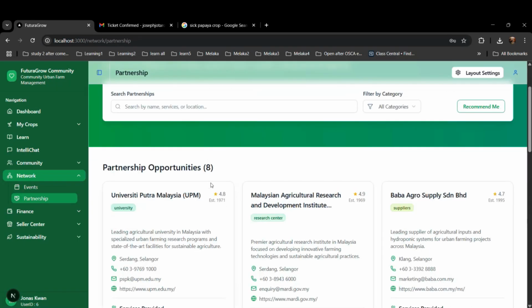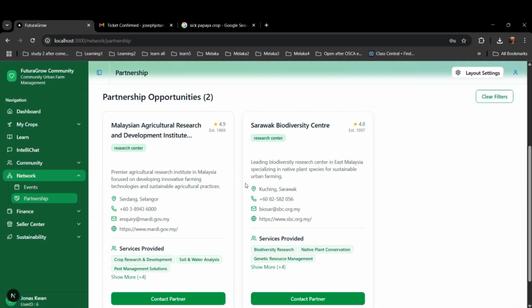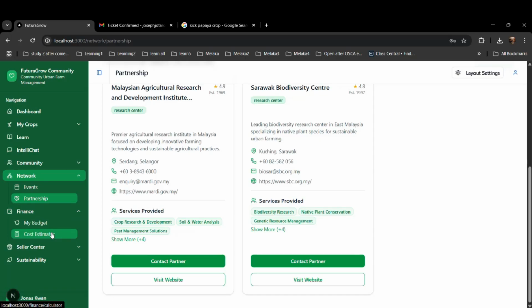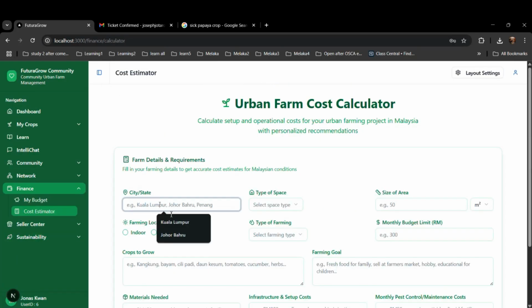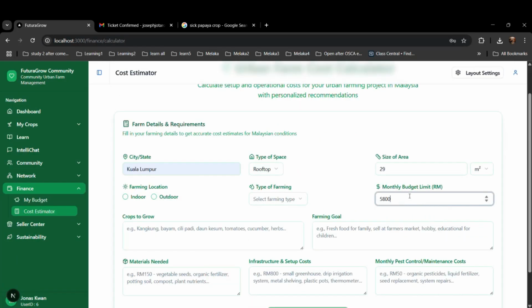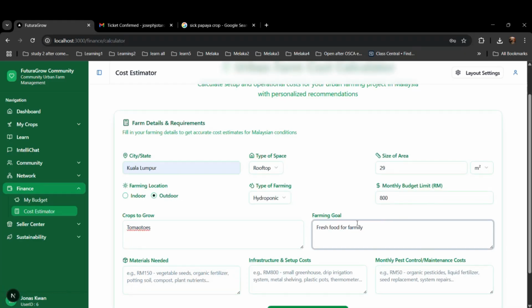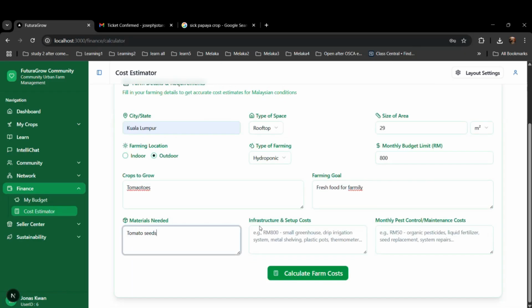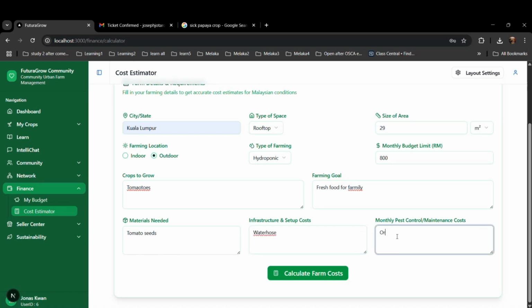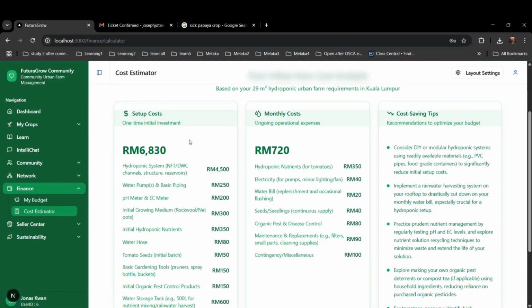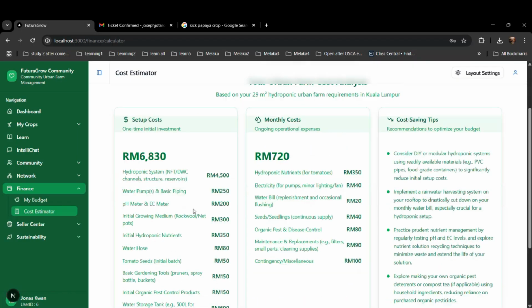And next, for partnership, they can view all the various partnerships to form together for their urban farming initiative. And for the cost estimator, they can input various metrics to estimate how much operational expense and setup expense they will require to start an urban farming project, for example, how much money they need to plant a certain crop. So this lowers their financial risks and ensures they stay within budget given their financial constraints.